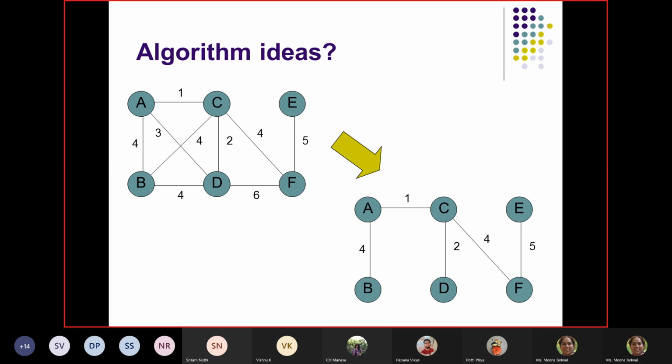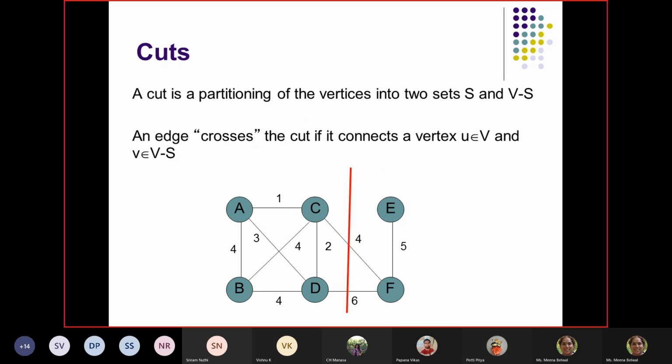But another thing is, I know that all the nodes, all the vertices, have to be covered and will be there in the spanning tree. So typically we can pick any node of our choice. I can start with F, or I can start with C and then start seeing my approach. So that could be one thing.